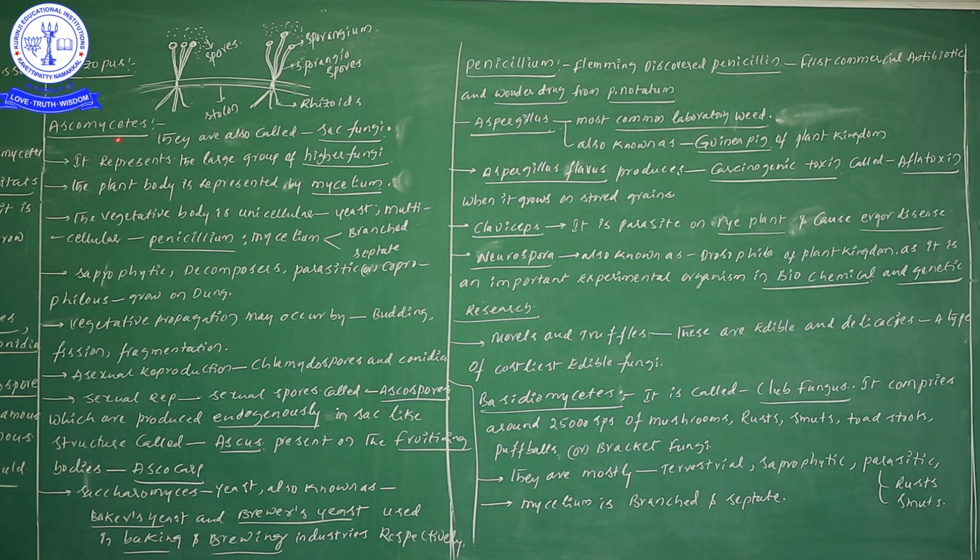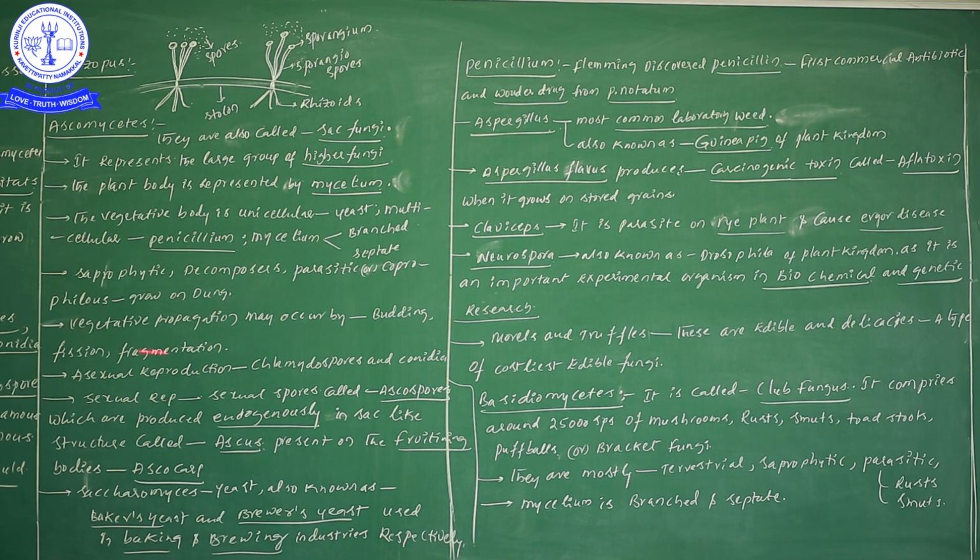Now, let us have a look at Ascomycetes, because it is a very important topic. Ascomycetes, the sac fungi, we consider as higher fungi. The plant body is mycelium. In Ascomycetes, the best example of unicellular fungi is yeast, and of multicellular is penicillium. The mycelium, the fungal plant body, is branched and septate. Saprophytic members, decomposers and parasites are there, and some parasites are present on dung also.